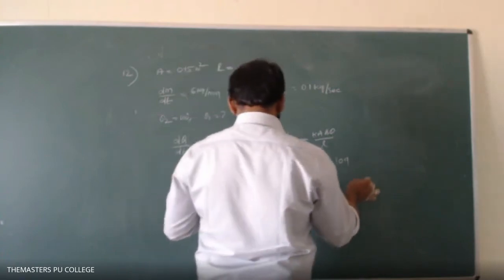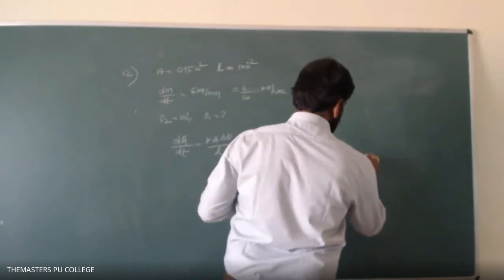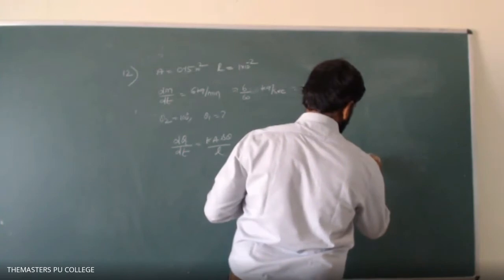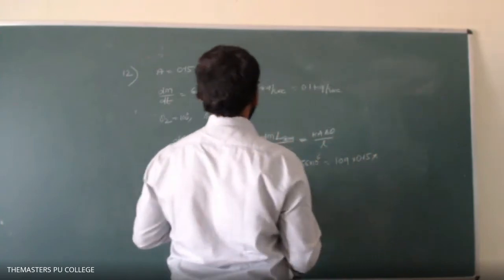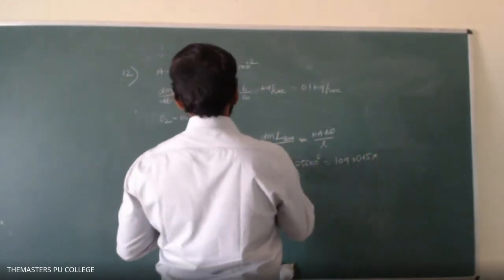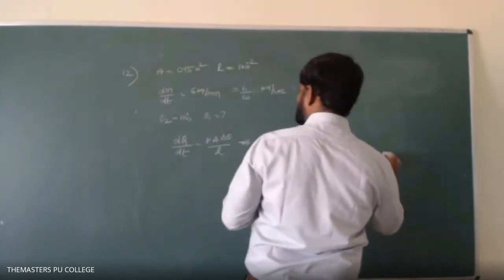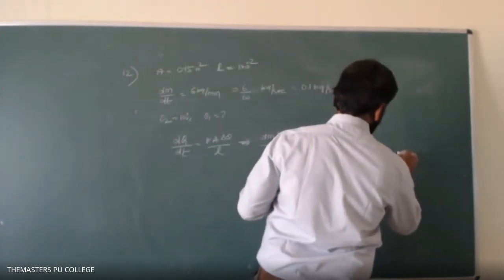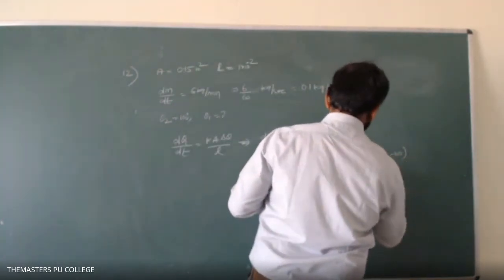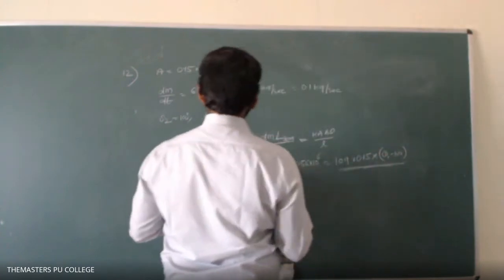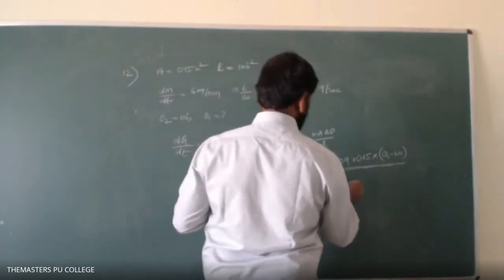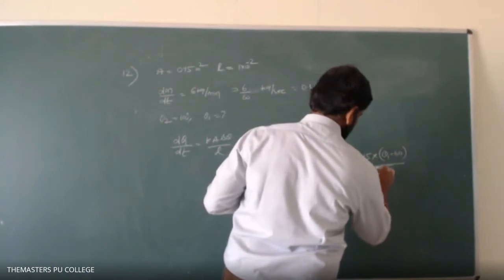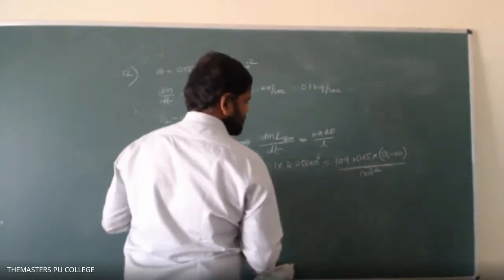SI unit. Area they have given that 0.15, okay, 0.15 into temperature difference. The difference of the temperature we don't know, let it be theta 1 minus 100, divided by thickness. Thickness is nothing but 1 centimeter, no? Then I can write 1 into 10 to the power of minus 2.